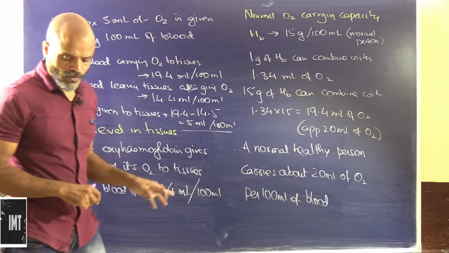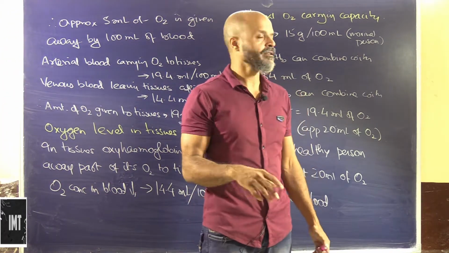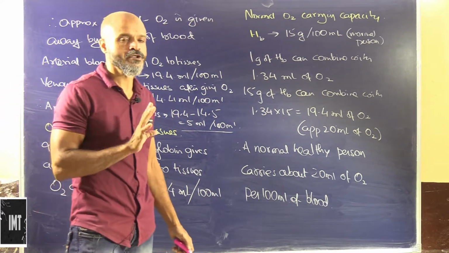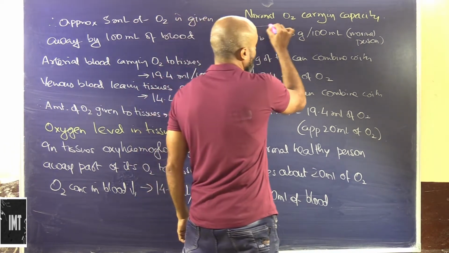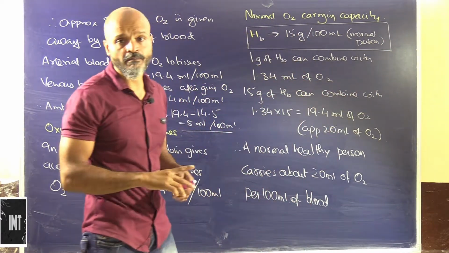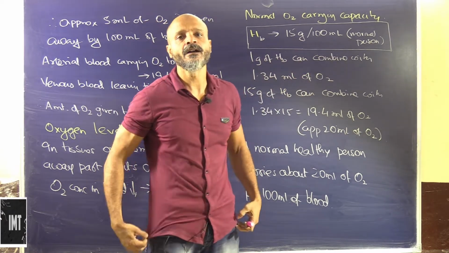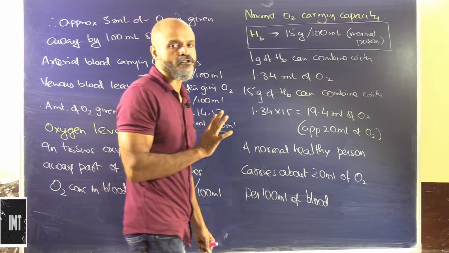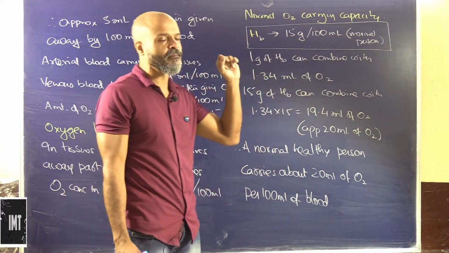Alright, so a quick look into what is basically the oxygen that is carried by the oxygenated blood, and vice versa, what is the oxygen of the deoxygenated blood. So normal oxygen carrying capacity: we know that the hemoglobin, which is basically present as a pigment in blood, very important, is approximately 15 grams per 100 milliliter of blood. So this is the content of hemoglobin, and this is basically the oxygen carrier.